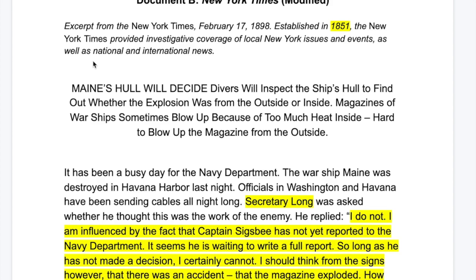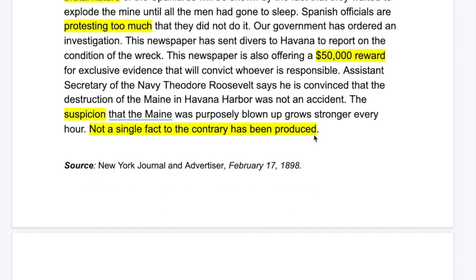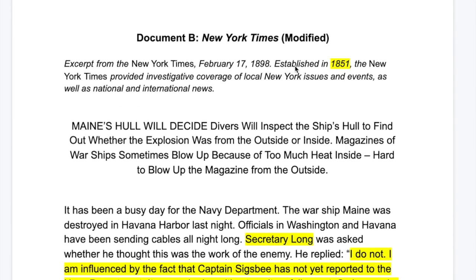So this is an excerpt from the New York Times. And again, it's February 17th, 1898, talking about the same event, which is the sinking of the USS Maine. But this paper was established in 1851. So unlike the Journal, which doesn't have this long-standing record of being reputable, the Journal was 1895, just 3 years before the sinking of the Maine. This paper was established in 1851, and the New York Times provided investigative coverage of local New York issues and events, as well as national and international news. So there's no emotional writing style, okay?